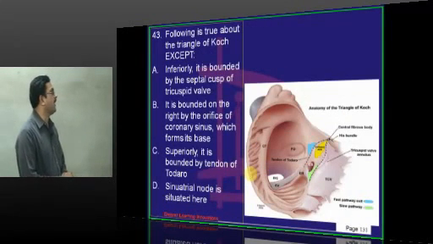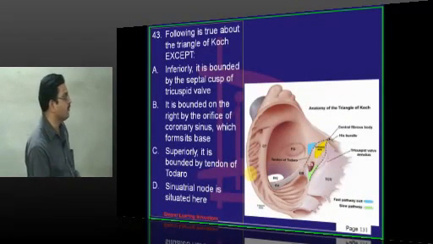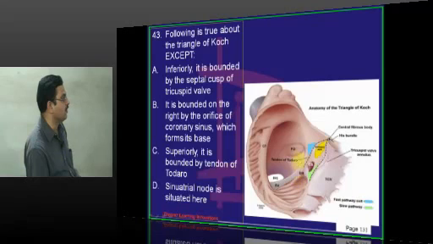The following is true about the triangle of Koch. The triangle of Koch is an area in the interior of the right atrium. If you open it, you can see the rough portion and the smooth part. The smooth part is called the sinus venarum, the rough part is called the atrium proper. Here you find the opening of the inferior vena cava, then the opening of the coronary sinus, the large vein opening into the interior of the heart. Between the opening of the inferior vena cava, the right atrioventricular orifice, and the opening of the coronary sinus, you find a triangular area. This is the tendon of Todaro, extending from the opening of the inferior vena cava. So the triangular area between the three is the triangle of Koch.